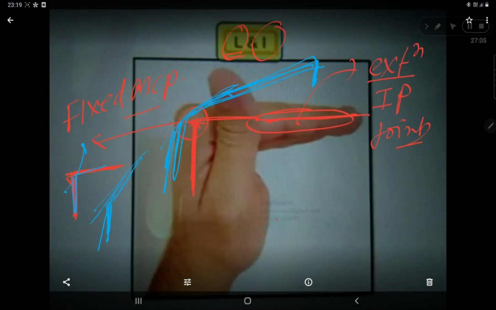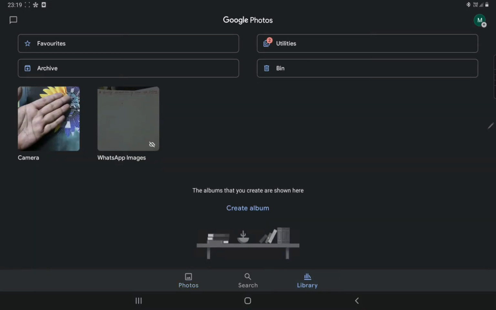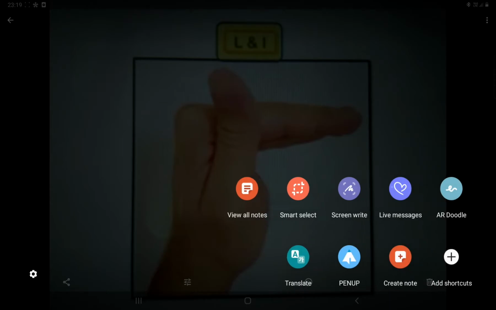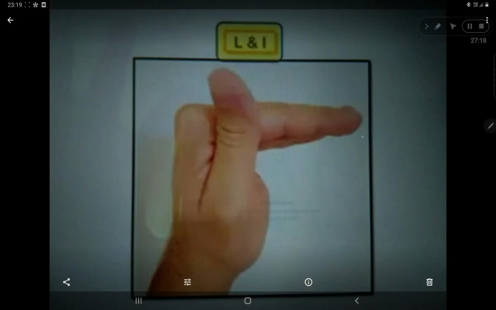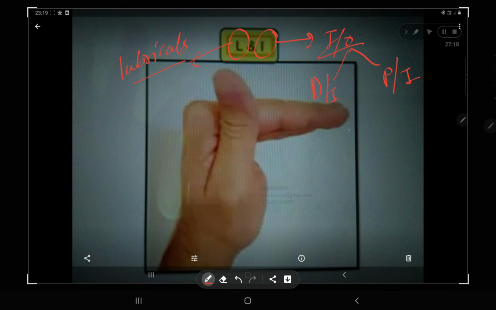Now you can see also this. What is this actually? This posture is called the glass holding posture. This posture is L for what? L for lumbricals, I told you yesterday. And I for what? I for interossei. I told you there are two types of interossei: one is dorsal interossei and another is palmar interossei. Are you understanding? I think you understood.